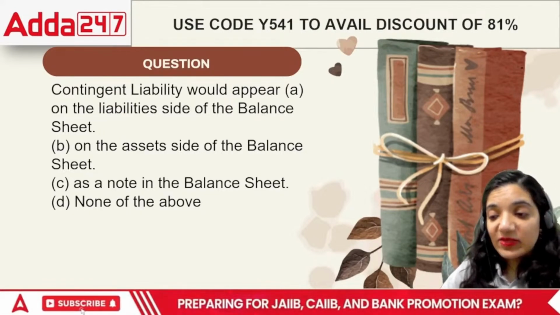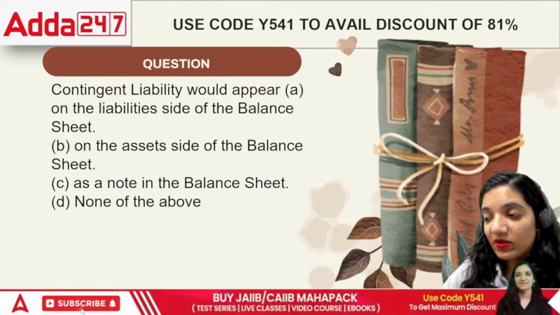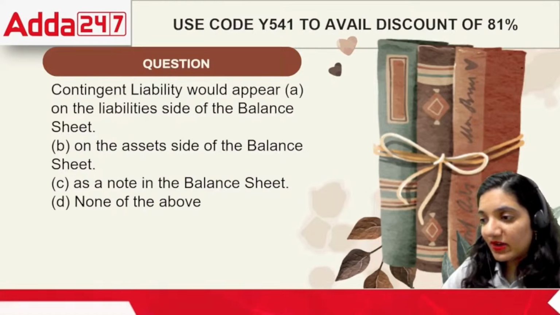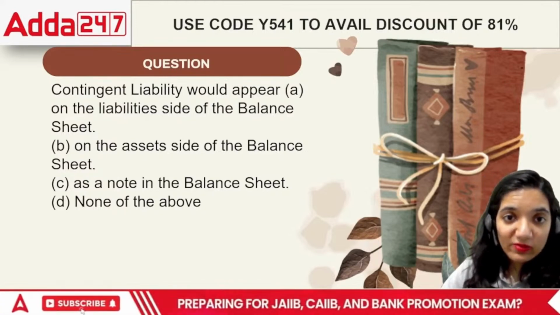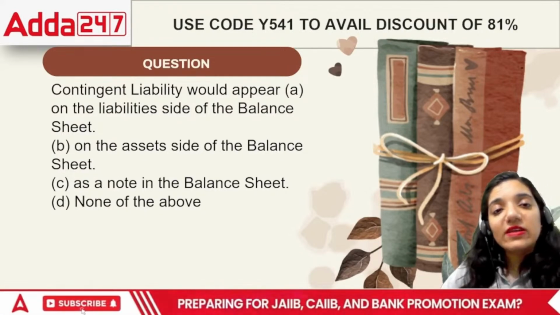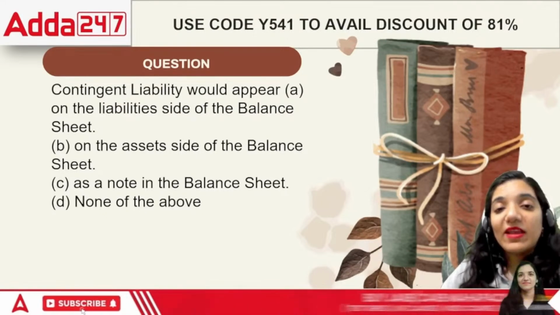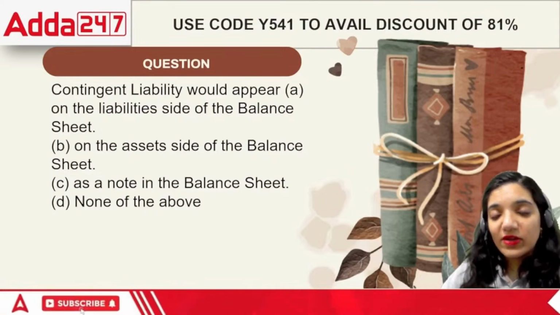These things are not sure. At this point of time, we note it down. What if after a certain point we realize that this will not go into the books of accounts? So the options are: contingent liabilities are liabilities on the liability side of the balance sheet, on the asset side, as a note, or none of the above.